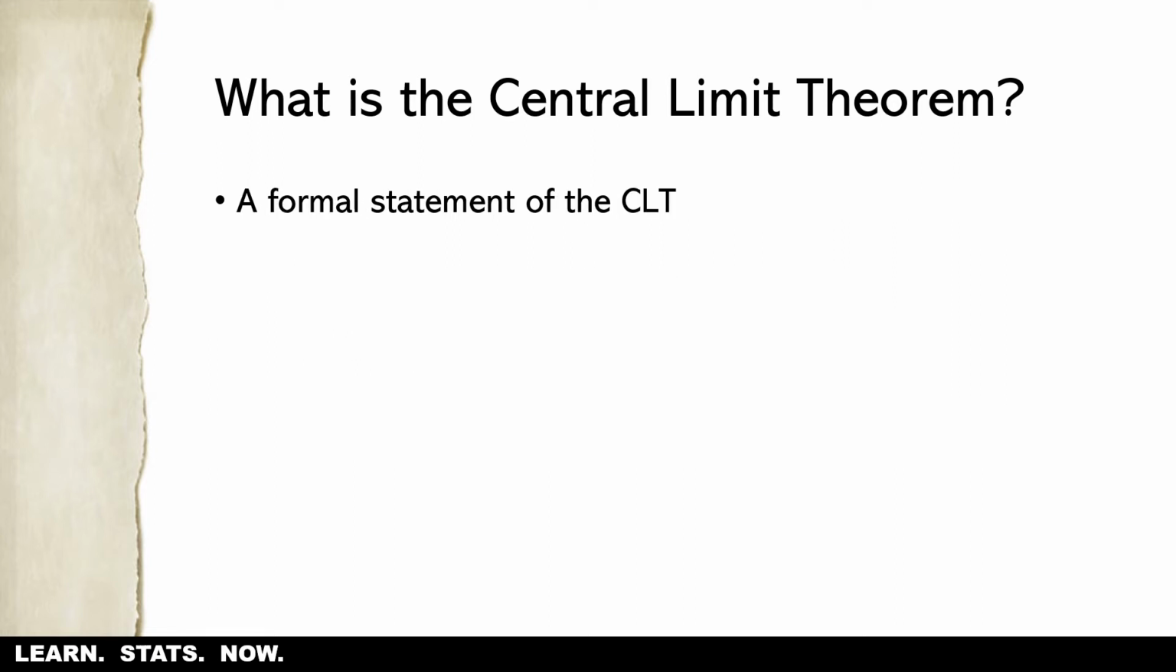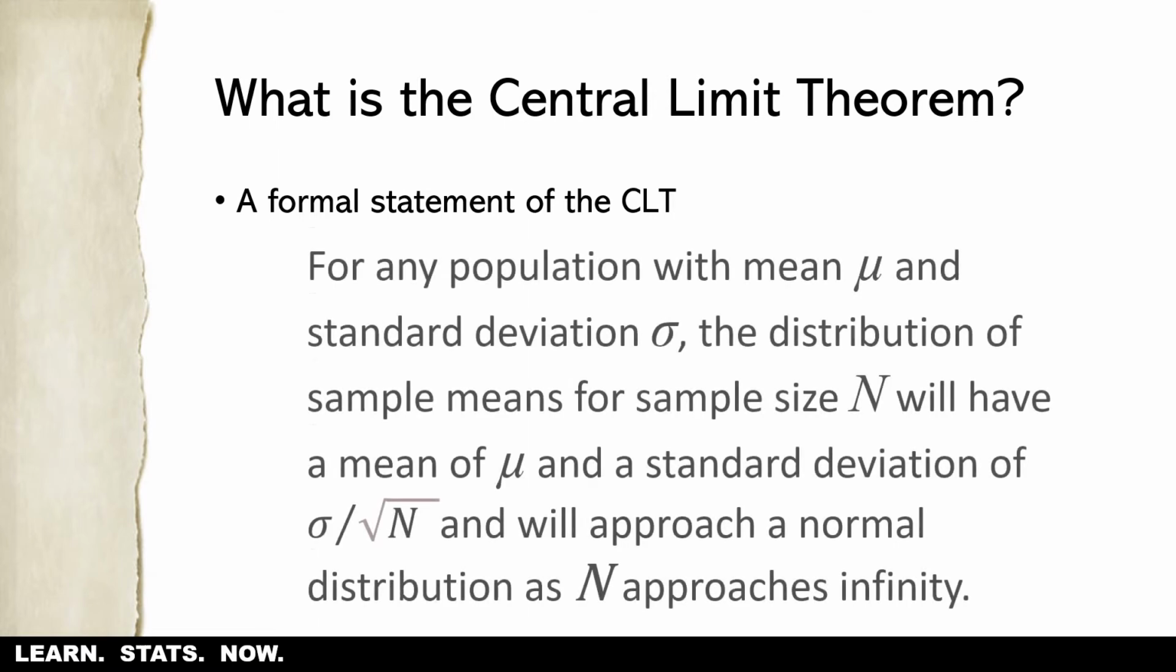So here's a formal statement of the central limit theorem. For any population with mean mu and standard deviation sigma, the distribution of sample means for sample size n will have a mean of mu and a standard deviation of sigma divided by the square root of n, and will approach a normal distribution as n approaches infinity. Now there's a lot there, but let's walk through it.